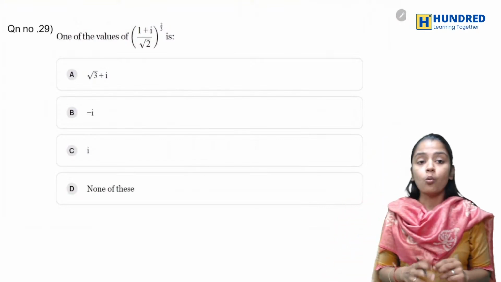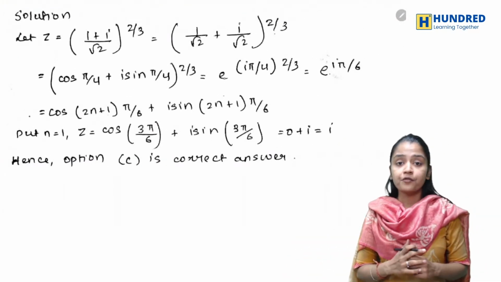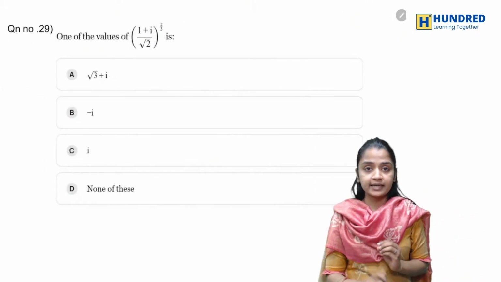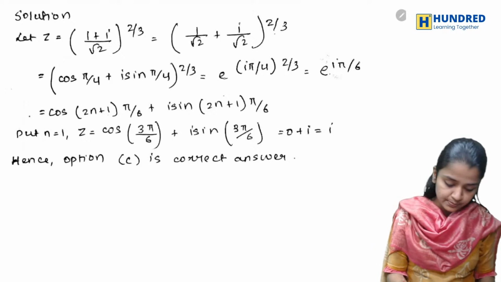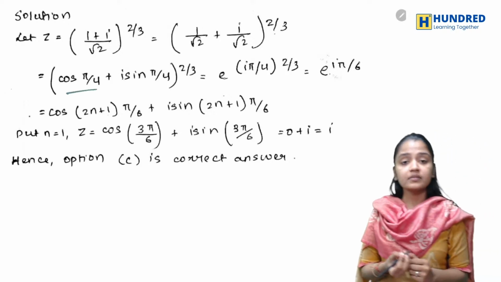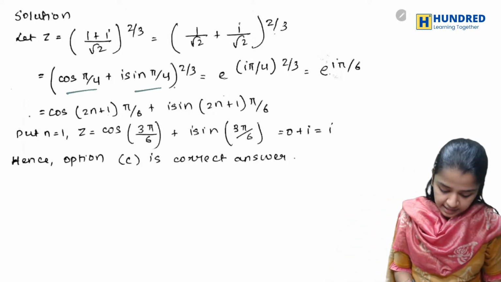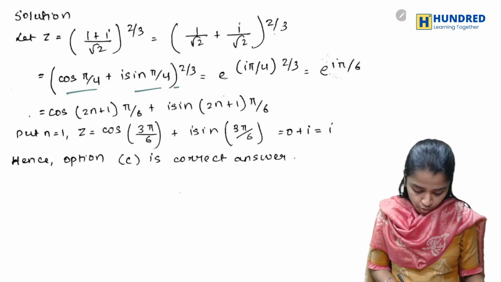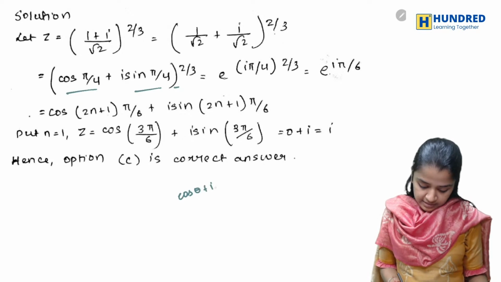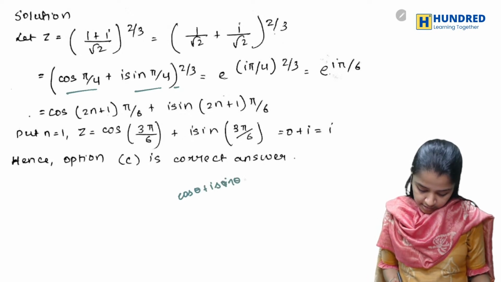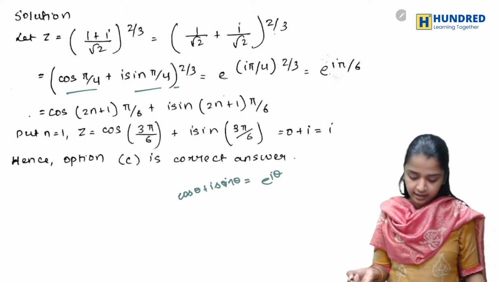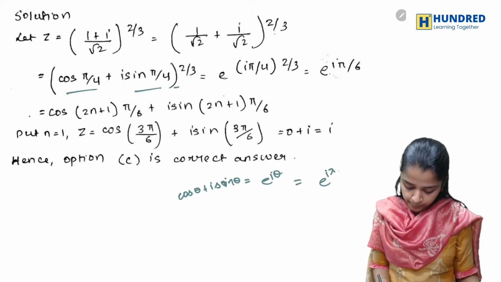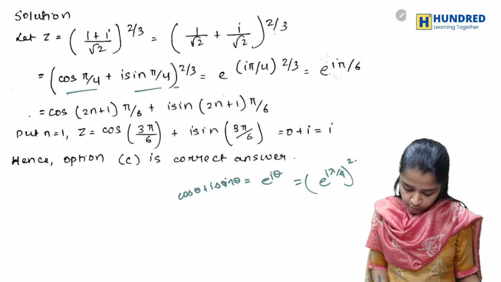You have to find one of these values. For finding one of these values, let me split it and write it. So first I'm splitting it, and this is basically cos pi by 4 plus i sin pi by 4. You know that cos theta plus i sin theta is nothing but e power i theta. So it will be e power i pi by 4, power 2 by 3.